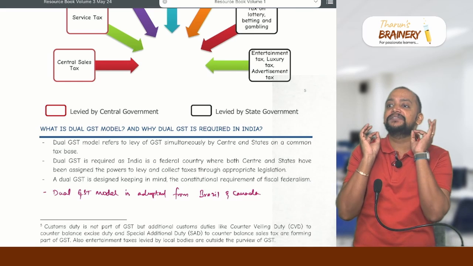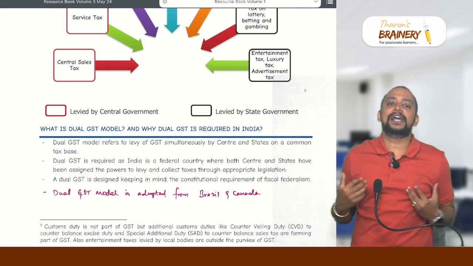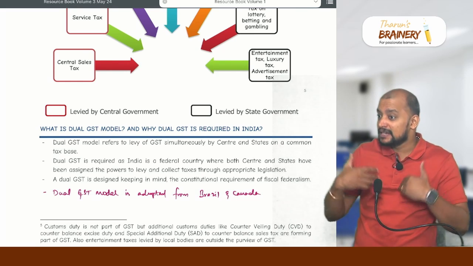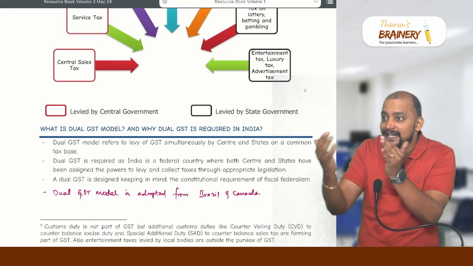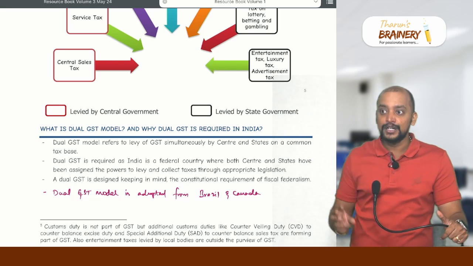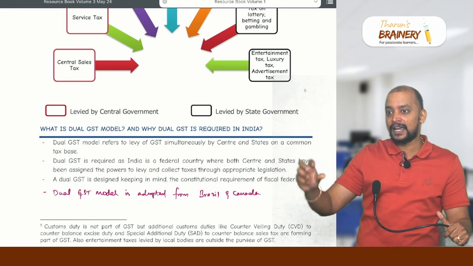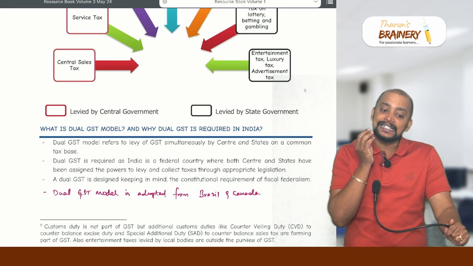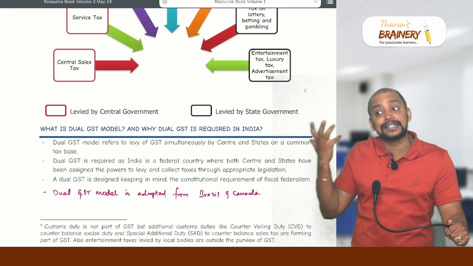So first the activity should become supply. For example, I am taking classes. That should become supply. It has the essential ingredients to become supply. That's what I said, we will learn in the next chapter. So once an activity becomes supply, we have to check whether it is intrastate supply or interstate supply.